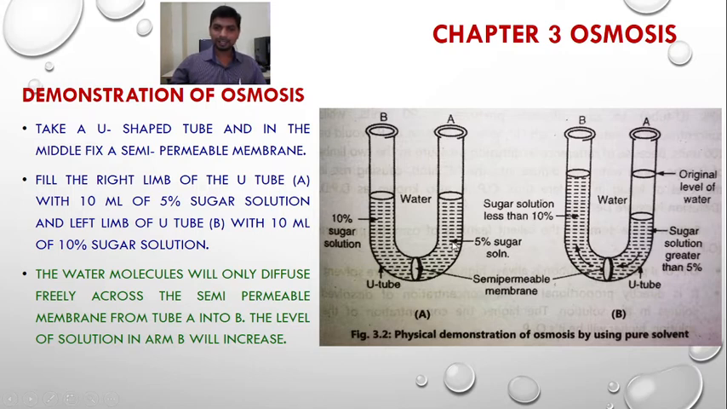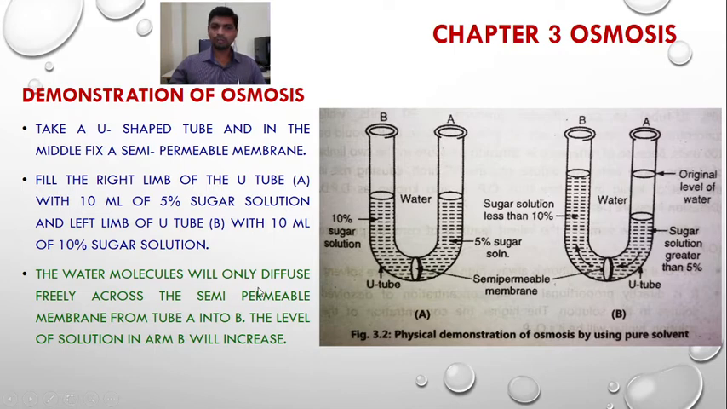On the right arm of the U-tube, that is arm A, we filled 10 ml of 5% sugar solution, while the left arm of the U-tube has been filled with 10 ml of 10% sugar solution. Here the concentration difference is: on the A side there is 5% sugar solution and on the B side there is 10% sugar solution. The two solutions are separated by a semi-permeable membrane. Now we are going to study the water movement, that is, osmosis.